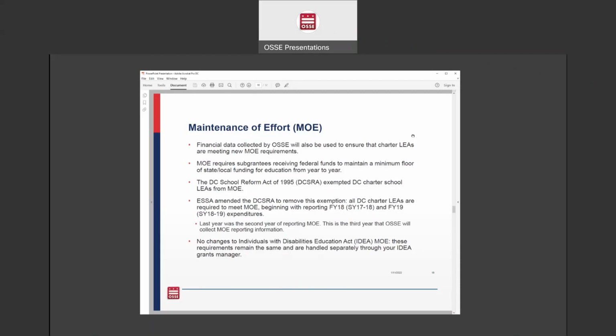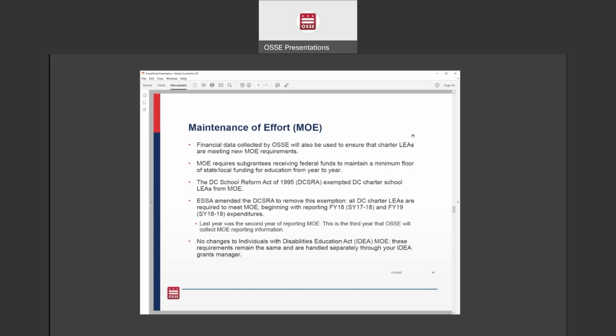The DC School Reform Act of 1995 had originally exempted DC charter schools from having to meet the maintenance of effort requirement, but the ESSA that was passed in 2015 amended that act to remove this exemption. So starting with the FY18 and FY19 school years is when we first started to do the MOE requirements, and we continue to do so each year as we're collecting your data. So last year was the second year of reporting for MOE, and this is the third year that OSSE will be collecting MOE reporting information.